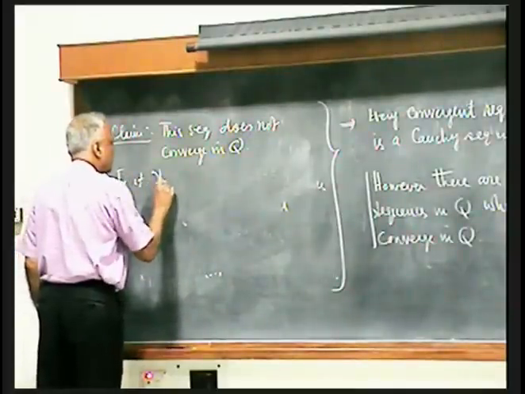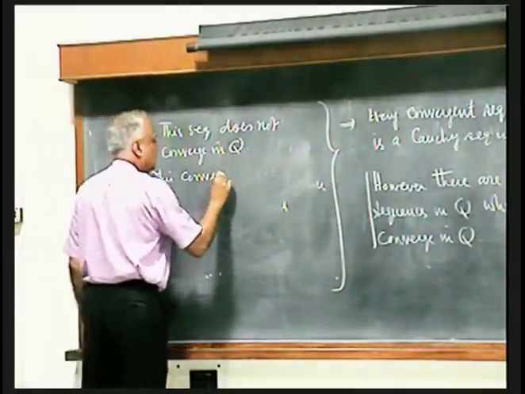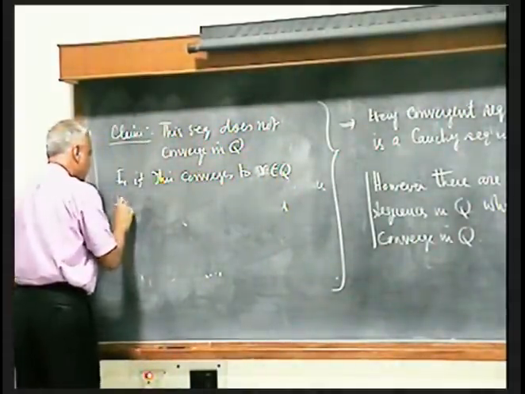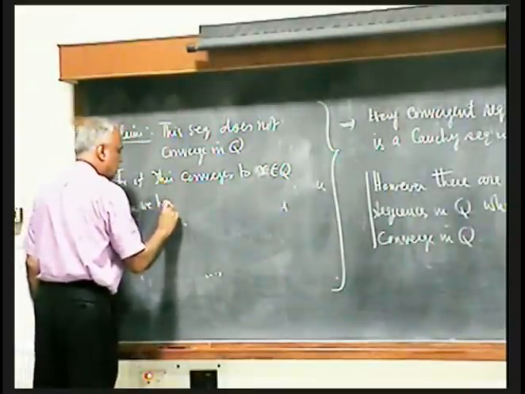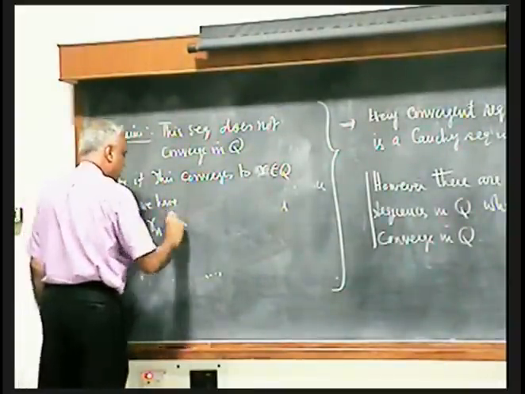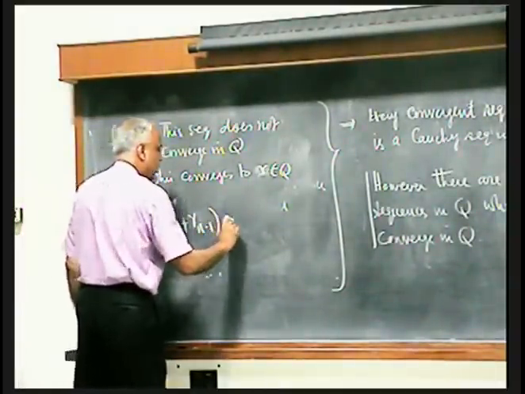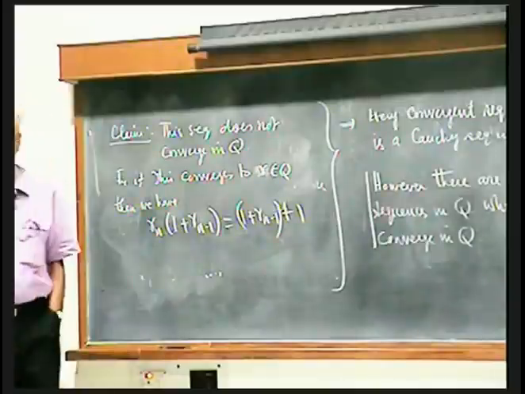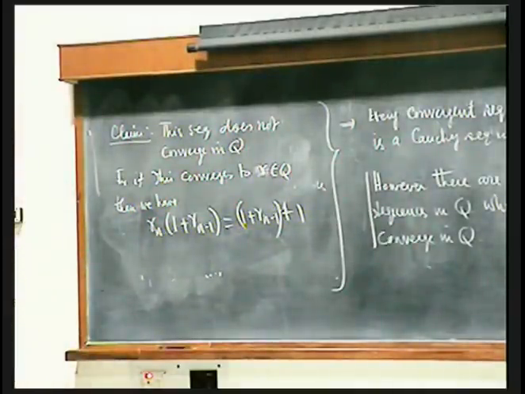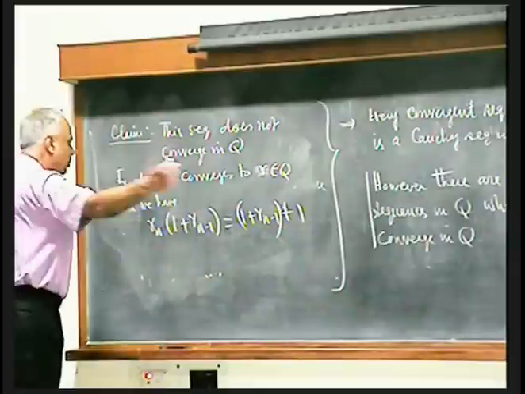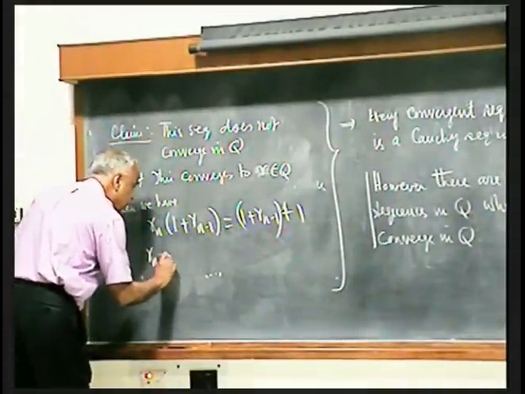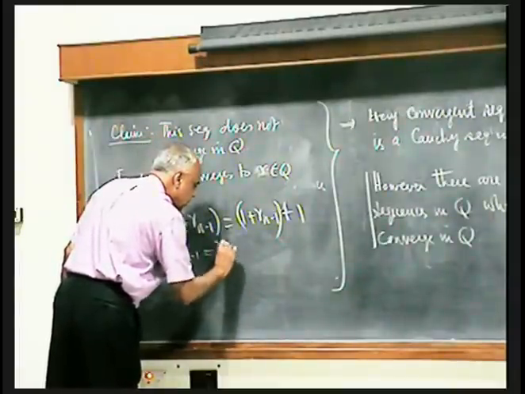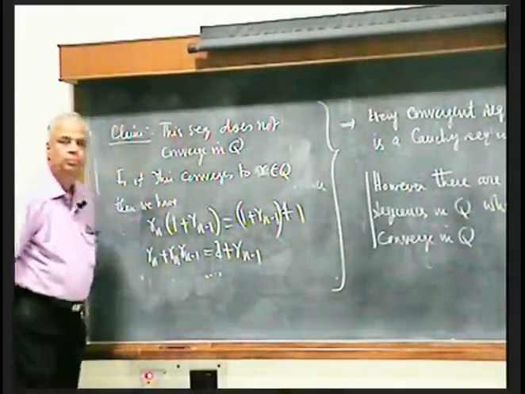If this converges to R in Q, then we have Rn into 1 plus Rn minus 1 is equal to 1 plus Rn minus 1 plus 1. I just took the 1 plus Rn minus 1 denominator throughout and multiplied throughout by 1 plus Rn minus 1. So I get Rn plus Rn into Rn minus 1 is equal to 2 plus Rn minus 1.